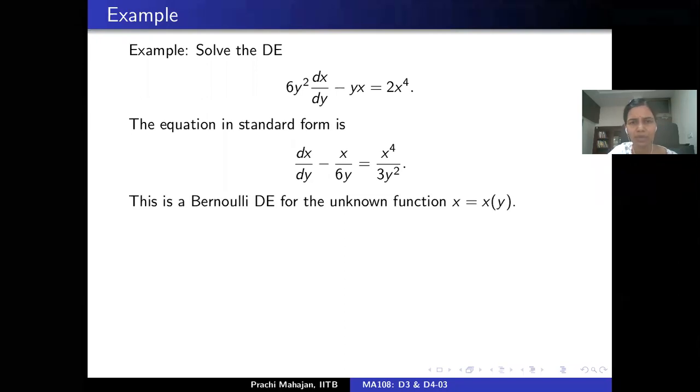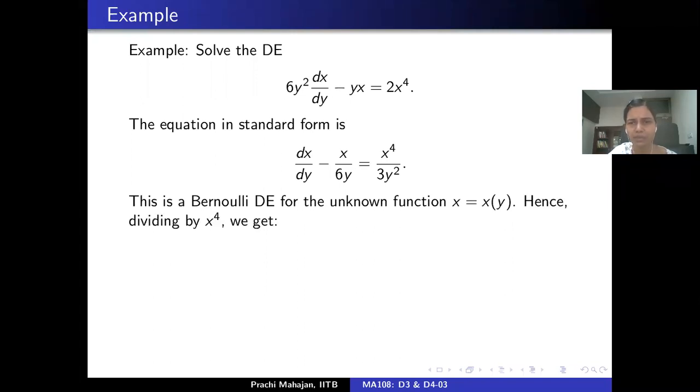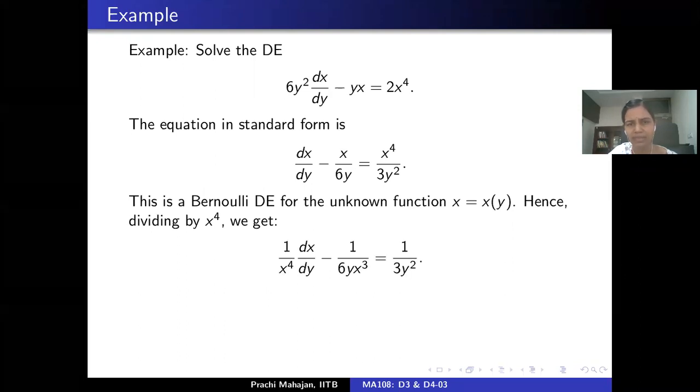This is a Bernoulli's differential equation for the unknown function x, and you need to solve x as a function of y. By what we just discussed, I would introduce a new variable here. Either you introduce a new variable or you do it the way it is written on the slide.